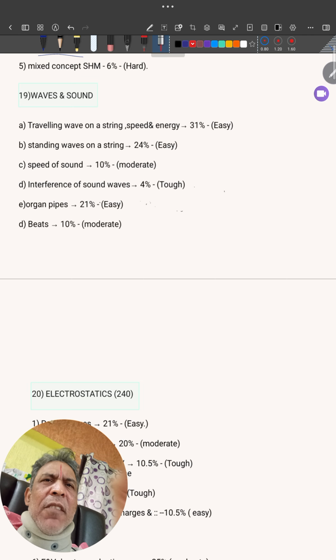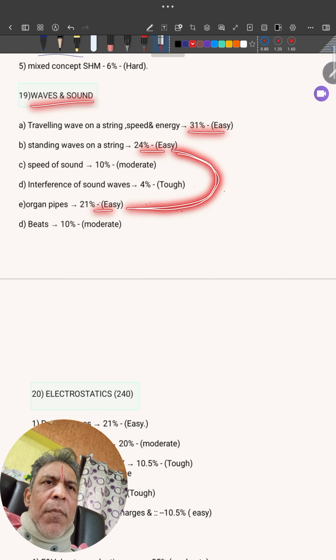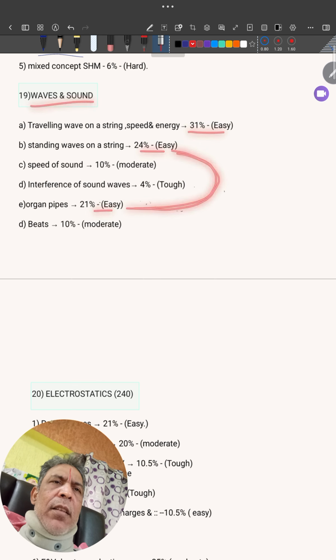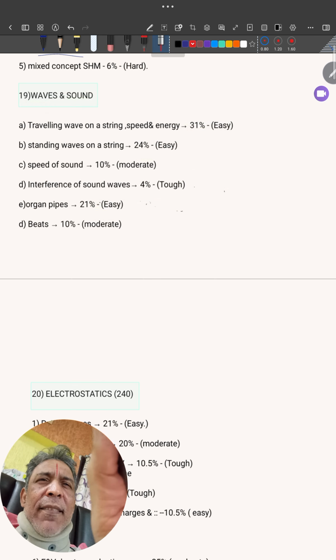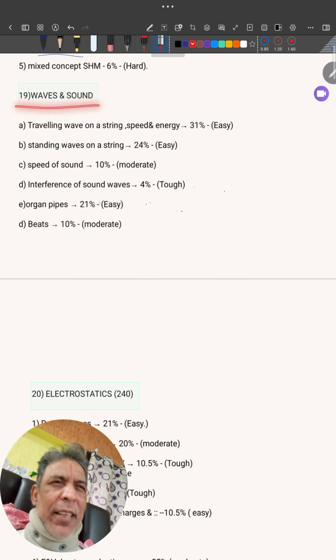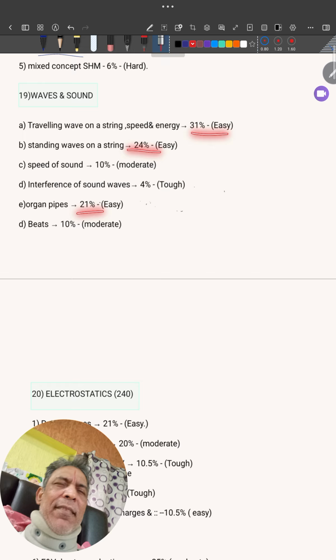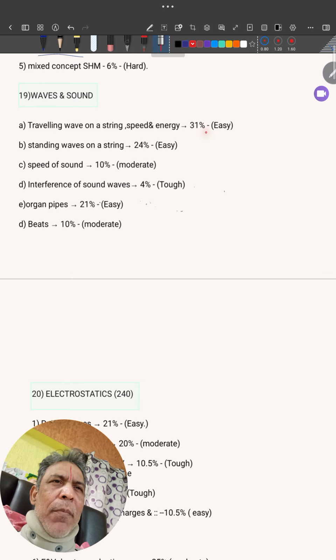Prepare these things, no? Instead of leaving this total chapter, there's a simple formula based. This is also manageable. There's also organ pipe and this same concept. So like that, you should never skip total chapter. Are you getting my idea? At least the higher weightage topics, at least remember formulas, so that in exam, any formula base comes, you can manage.